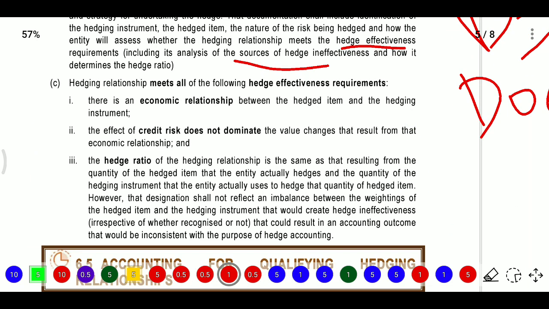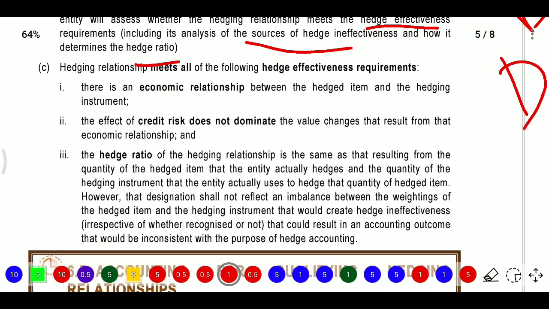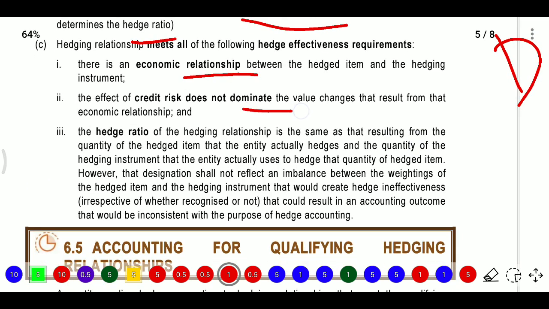Now, the hedging relationship must meet all of the following hedge effectiveness requirements. When we establish a relationship, the following are required. Firstly, there is an economic relationship between the hedged item and the hedging instrument. And the effect of credit risk does not dominate the value changes that result from the economic relationship.